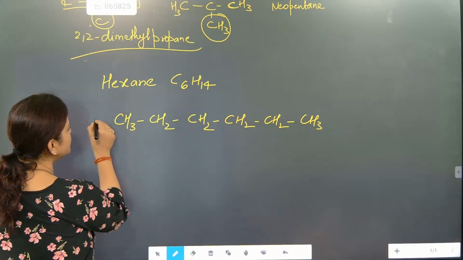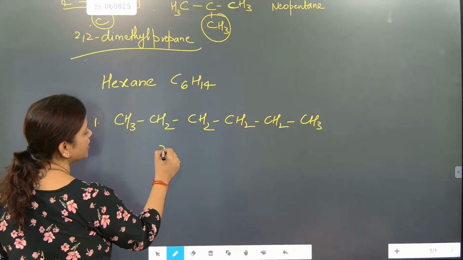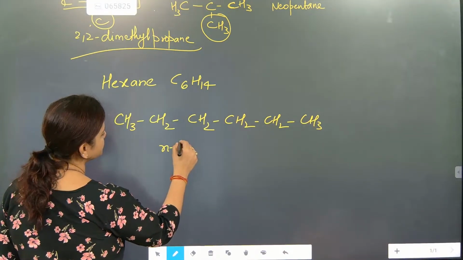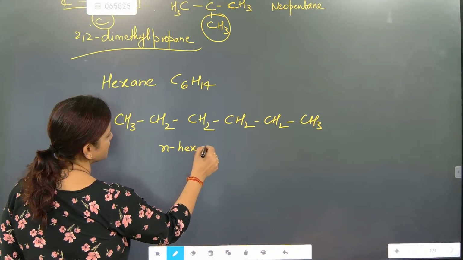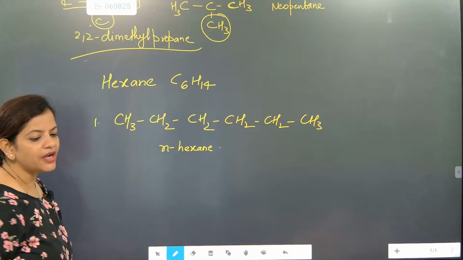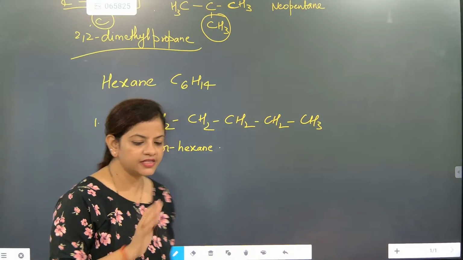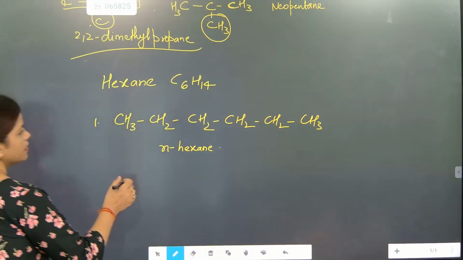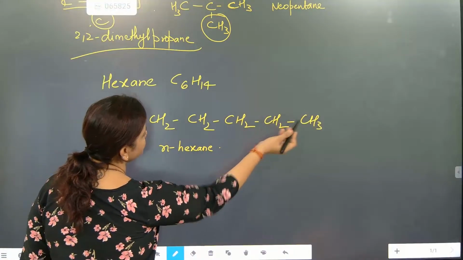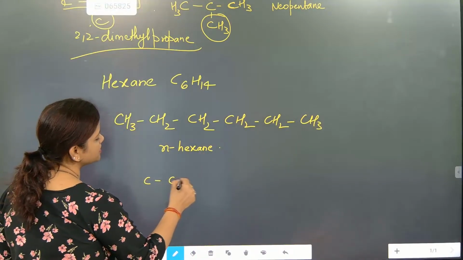This is called as what? This is first isomer. It is called as normal hexane. It is called as what beta? Normal hexane. Now second one beta. When 1, 2, 3, 4, 5, 6. So any one we will take as branch.